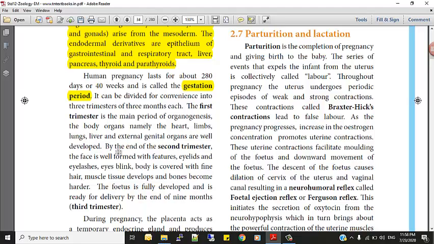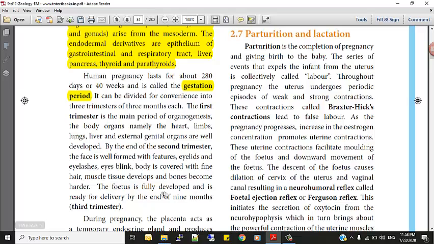Yes. By the end of the second trimester, that is when the 6th month completes, what development happens? In the 6th to 7th month the face is well formed with the features. So the eyelids and eyelashes, eye blinks, and the body is covered with fine hair, muscle tissues develop and bone becomes harder. Okay, and these things will happen by the end of the second trimester.